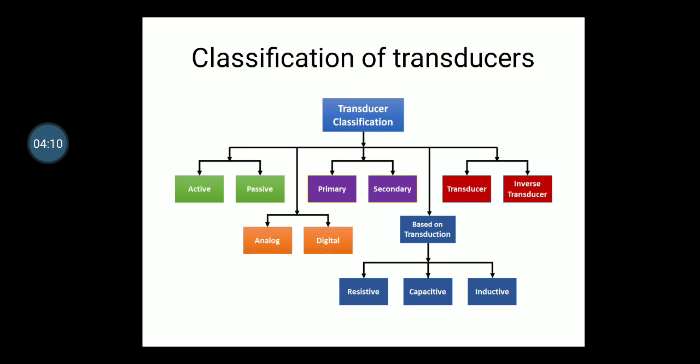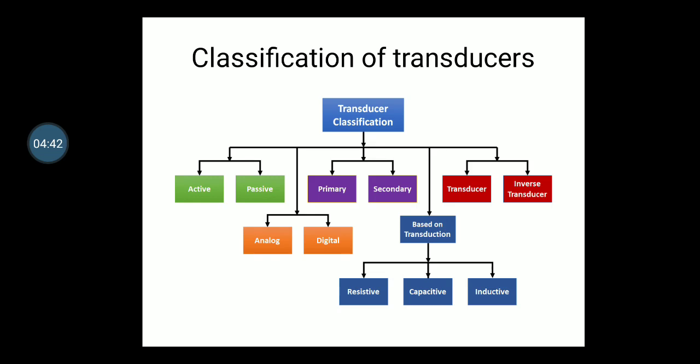Now there is one more classification, which is based on the principle of how they operate. There are three: resistive, capacitive and inductive. Resistive means it is based on the resistance property, capacitive means on the capacitance, and inductive means on the inductance property.